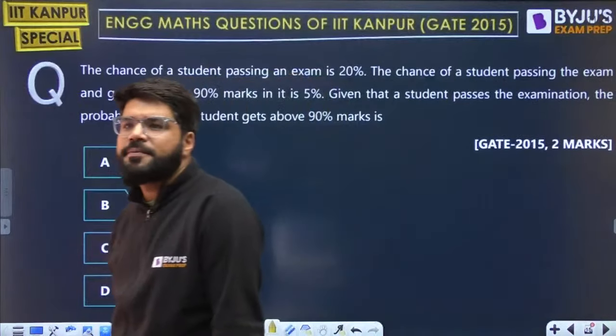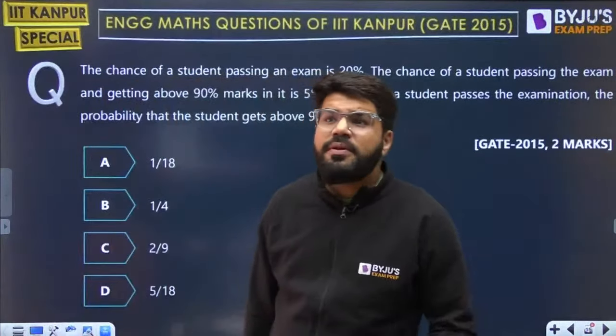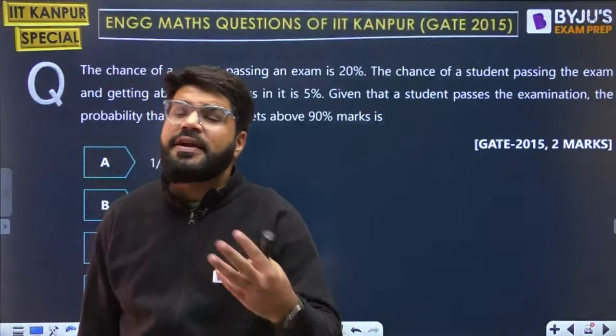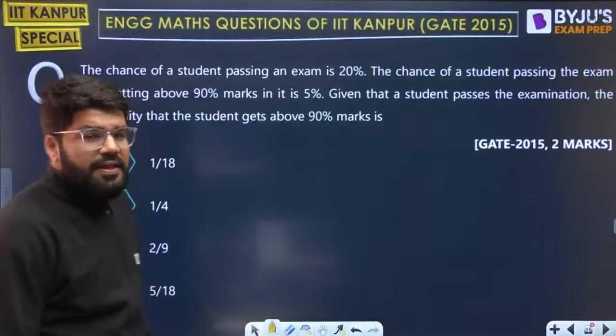Okay guys, done. That is what I told you. If 2 events are independent, then the probability of one doesn't affect the probability of the other, whether the other happens or not.